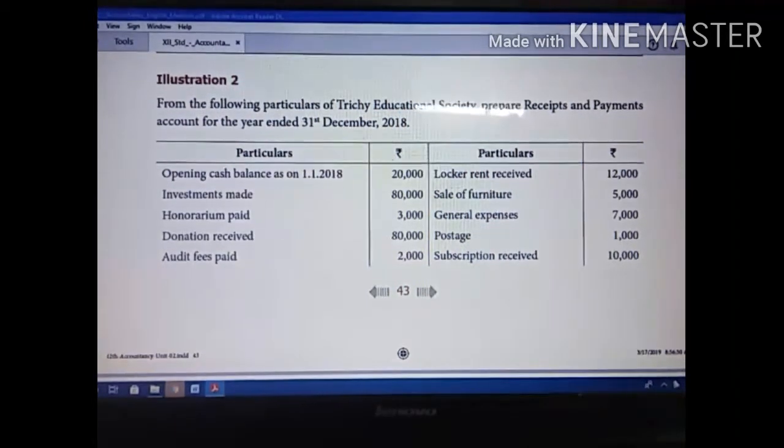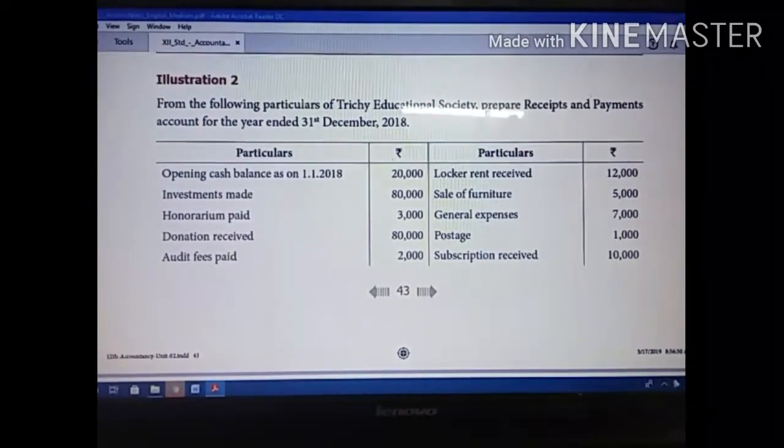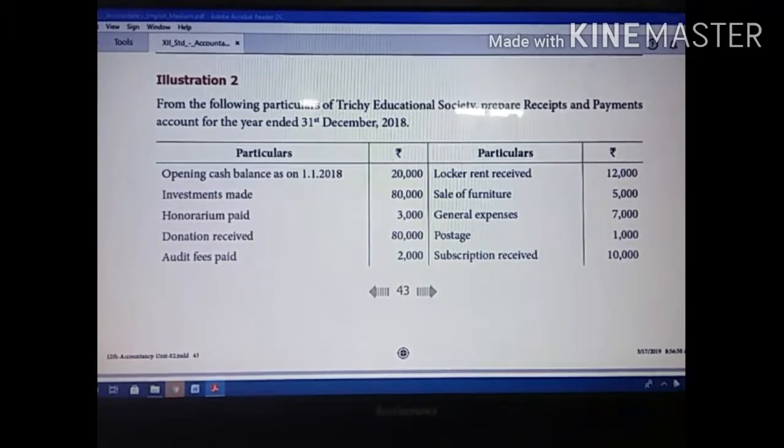You can see illustration 2, from the following particulars of Trichy Educational Society. Prepare the receipt and payment account for the year ended 31st December 2018. So this is the book of Trichy Educational Society. Other details are given, and we have to see them one by one.